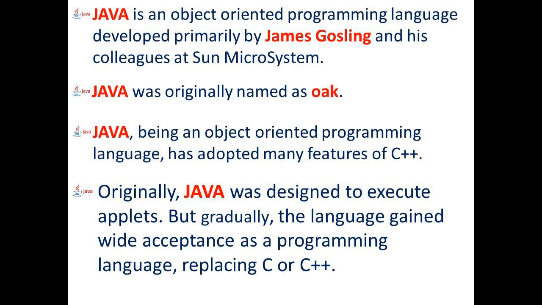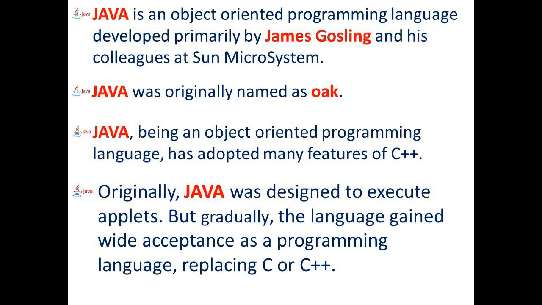Okay, and originally Java was designed to execute applets. There are two types of applications in Java. What are they? Applets and standalone applications. And mainly it is designed to execute applets. But gradually the language gained wide acceptance as a programming language, replacing C or C++. C and C++ are programming languages. Now all are using this Java language. Okay, these are the 4 points to remember when you are studying about Java.